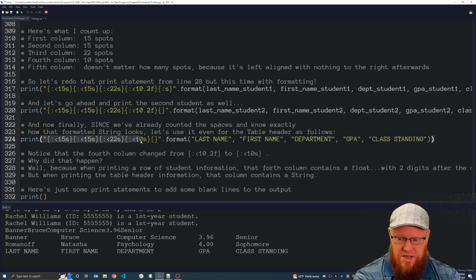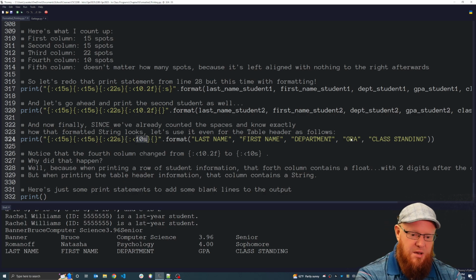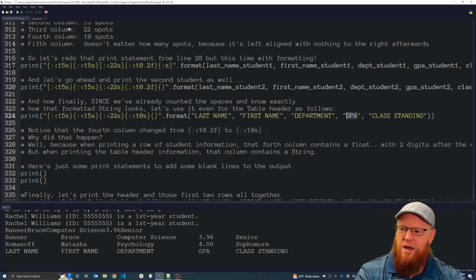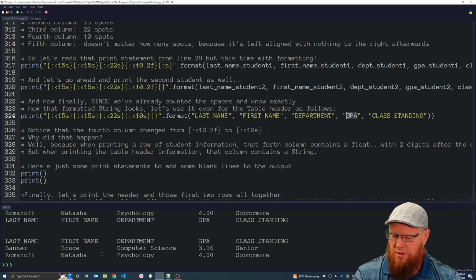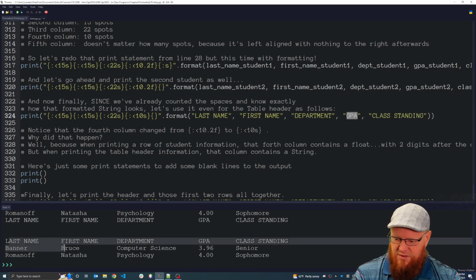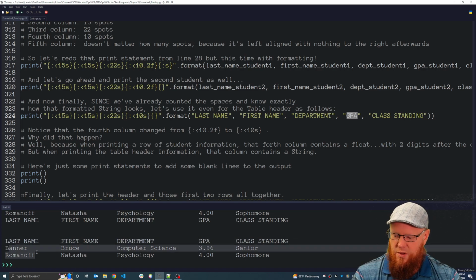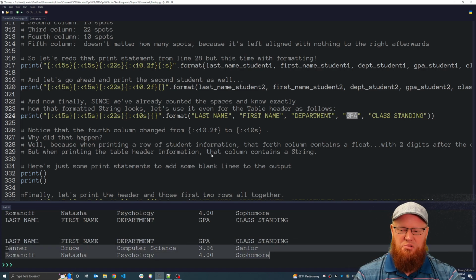And now I have the same 5 placeholders. The only difference is this 4th placeholder is no longer printing a GPA, a floating point number. Instead, it's going to print the actual text GPA, which is a string. So with that in mind, now we get the total output. We have this first row, the column headings, and then we have these 2 students that are being printed.